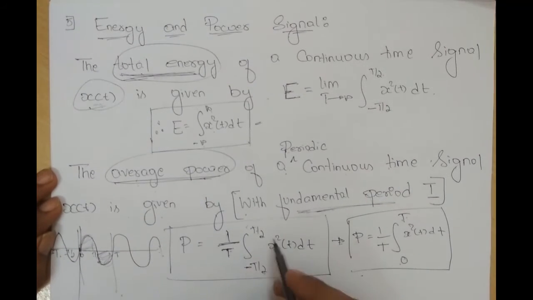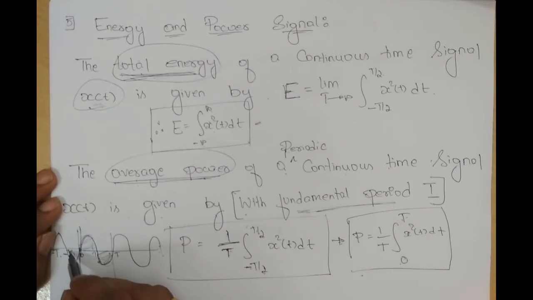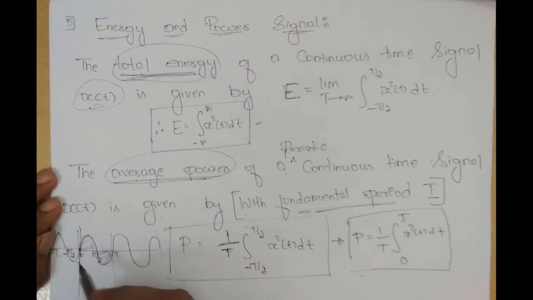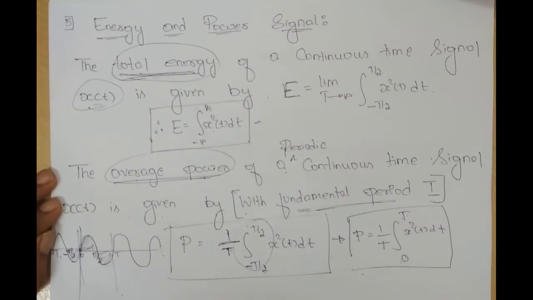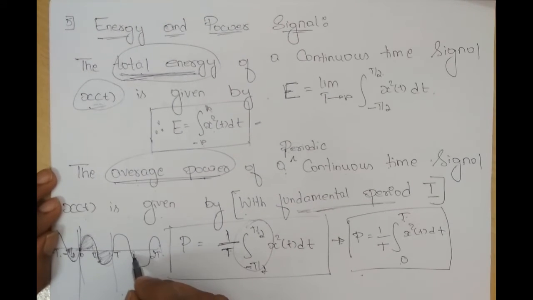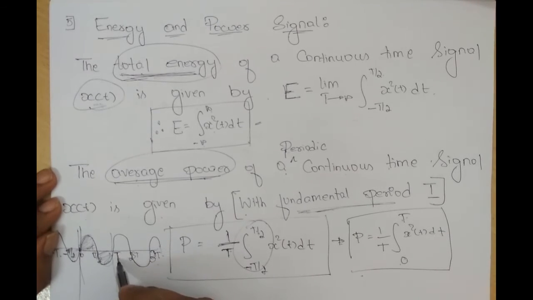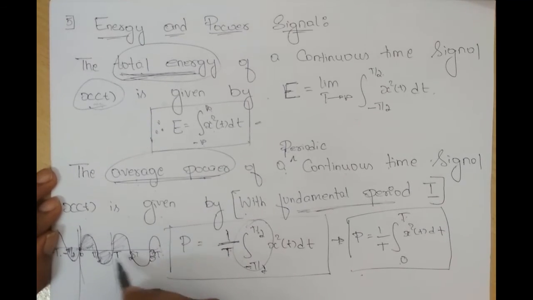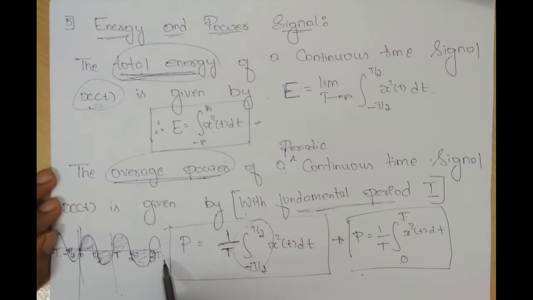But if you cover from minus T/2 to T/2, what are you covering? One negative half cycle and one positive half cycle. So whatever limit you choose, you can even choose T to 2T, or T to 3T, so that you cover one fundamental period. Wherever you want you can choose, but make sure that you cover one complete cycle.